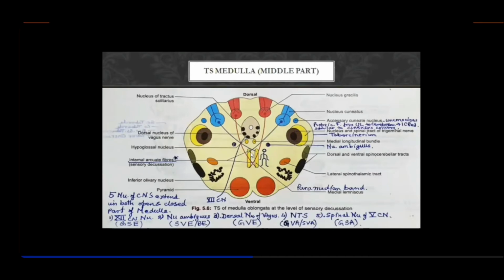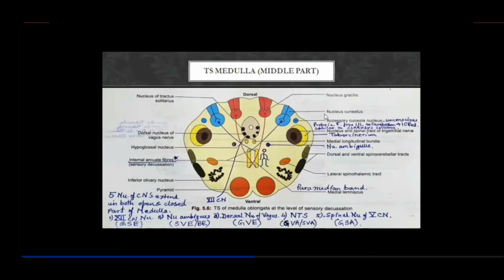Okay? Internal arcuate fibers. The decussation is happening in the median plane. Actually decussation is this and this. So the ventral decussation is that of gracile fibers from the gracile nucleus, and the dorsal decussation is for the fibers of the cuneate nucleus. Okay, so that was about that.